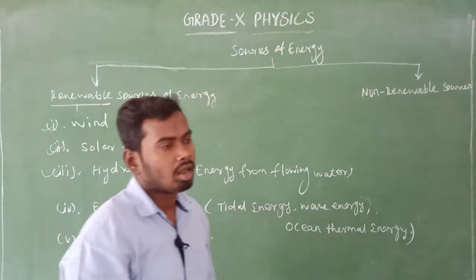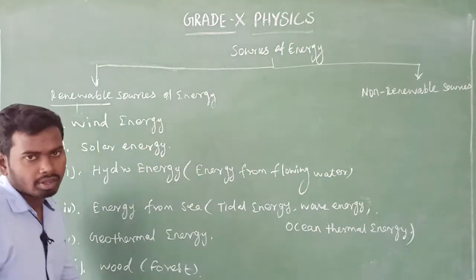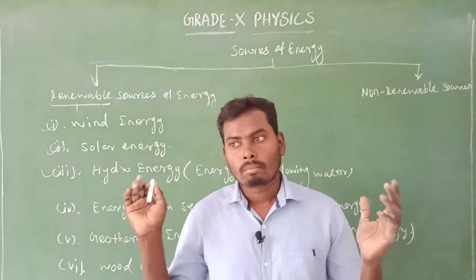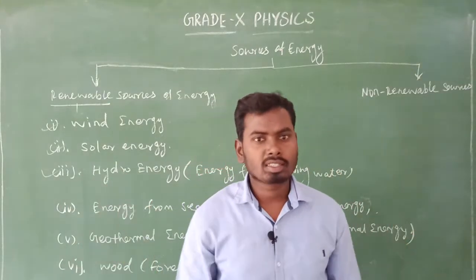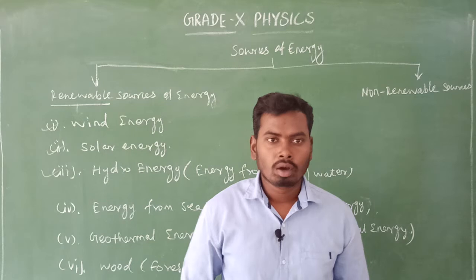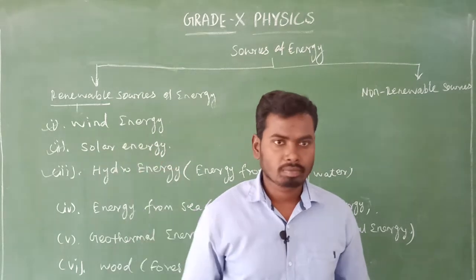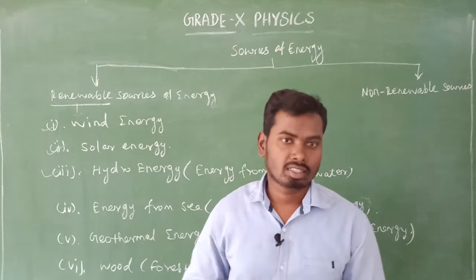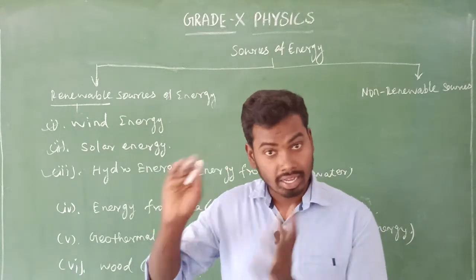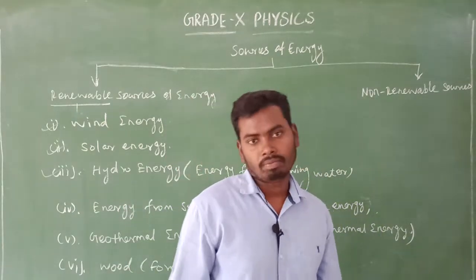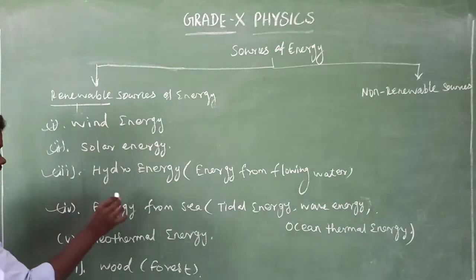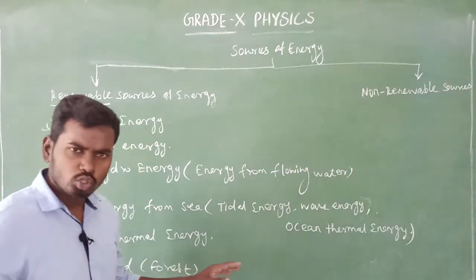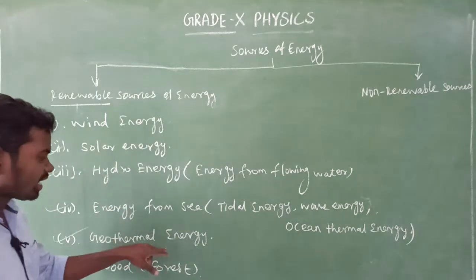So the water level also never decreases, because on earth most of the places are occupied by water, by sea and ocean. So they never get exhausted. Next one, energy from sea, that is also water. Next, geothermal energy. Geothermal is also under the category of renewable source of energy, because it never gets exhausted.